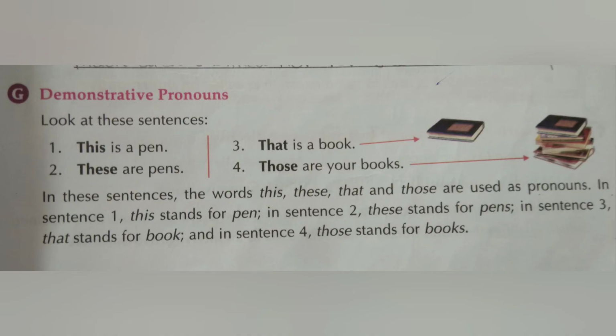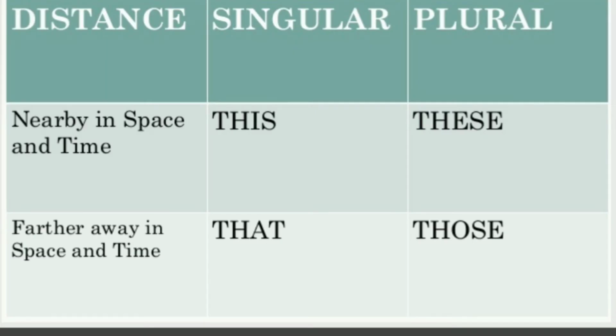Demonstrative pronouns. A pronoun that is used to point out the object or objects it refers to is called a demonstrative pronoun. If the distance is nearby in space and time, if the object is singular, we use this, and if the object is plural, we use these. If the distance is further away in space and time, if it is singular, we use that, and if it is plural, we use those.